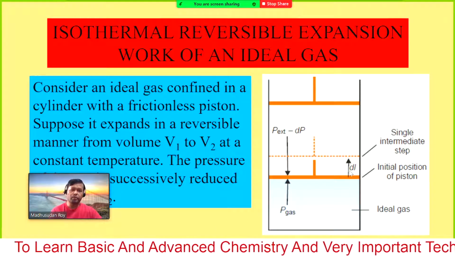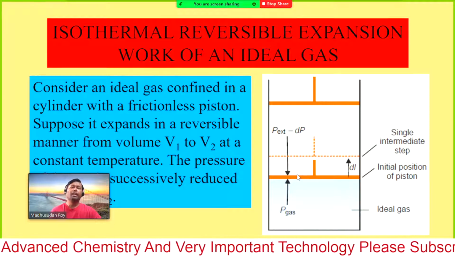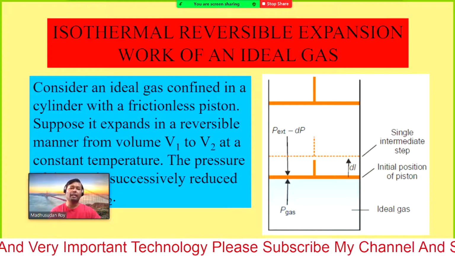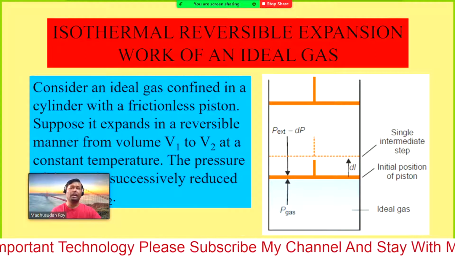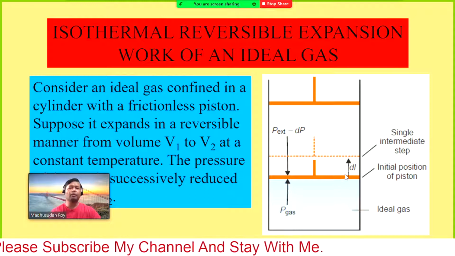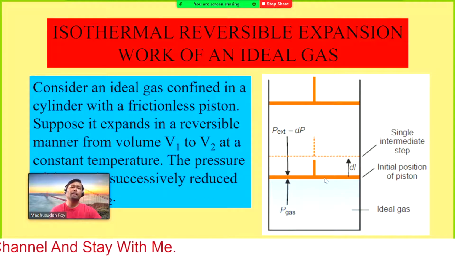What are the steps? dL, the very small steps dL, and then we do the integration to get the total area, and the work done in the total system from initial to final, that means volume V1 to V2.